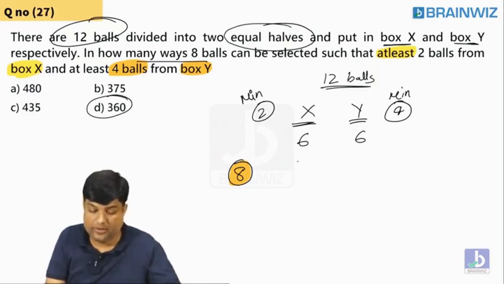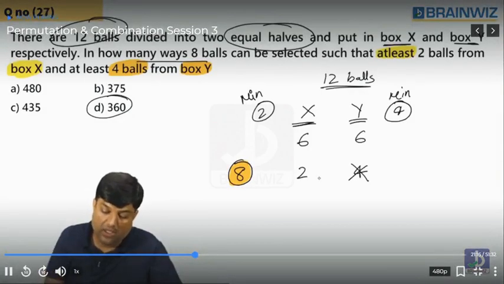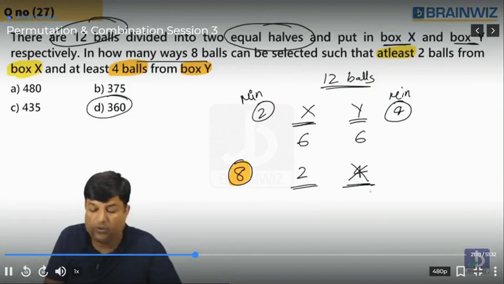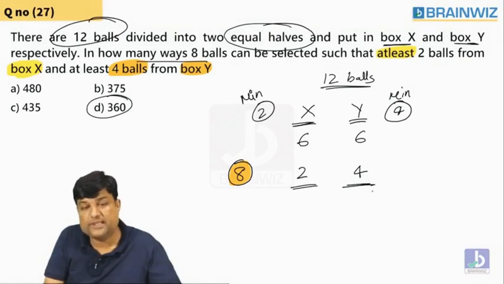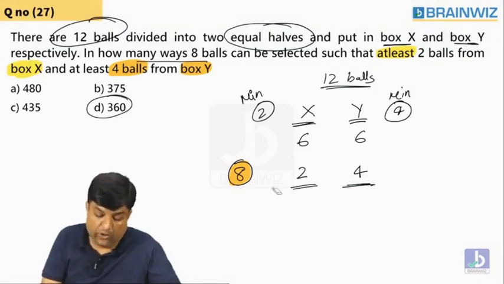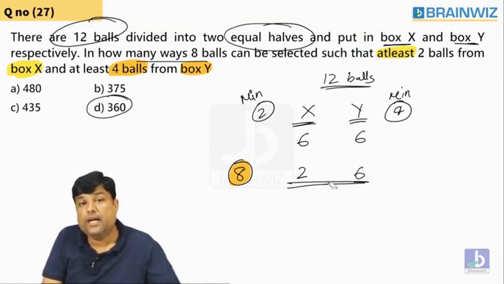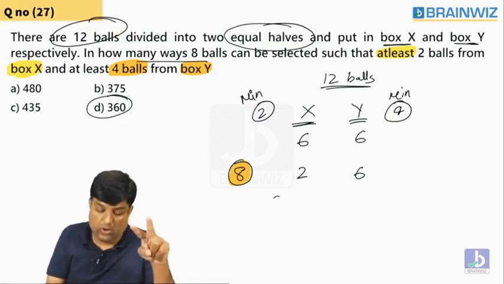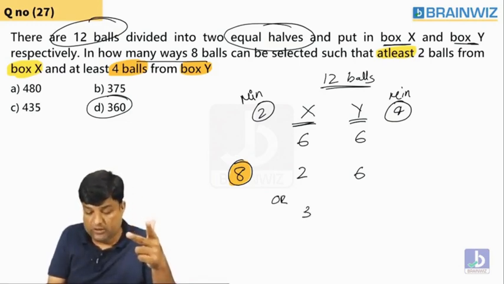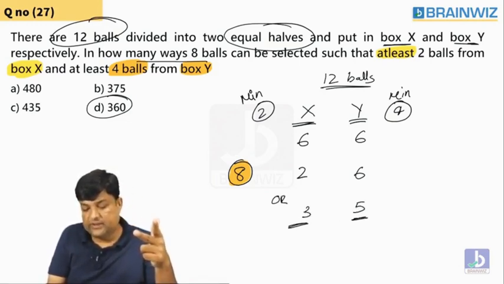Let's try to do it here. Guys, if you take 2 and 4, it will be 6. But you are supposed to maintain 8. In order to maintain 8, you should increase this one to 6. It's totally 8. Either you select the balls in the form of 2, 6, or you may have one more case, balls in the form of 3, 5. I mean, this is 3, this is 5.